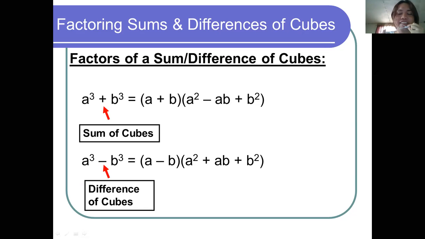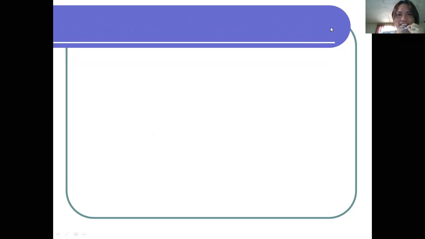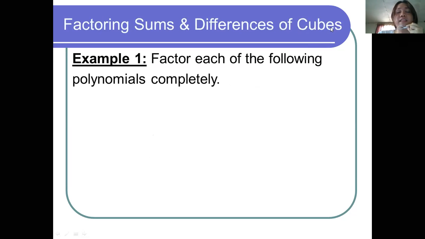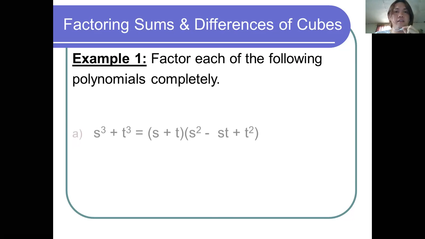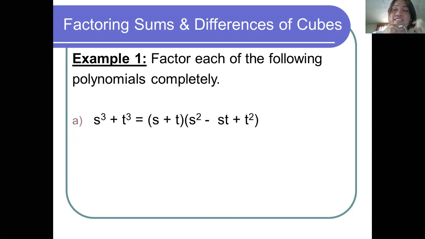Can you follow? I hope you can. Very easy, right? It's just too easy. So next, let's have an example to apply the pattern. You're going to factor each of the following polynomials given on the screen completely. The first given has an answer already, so let's just study the solution.